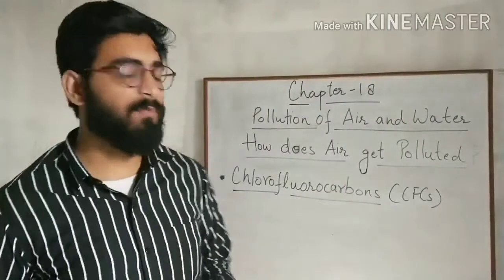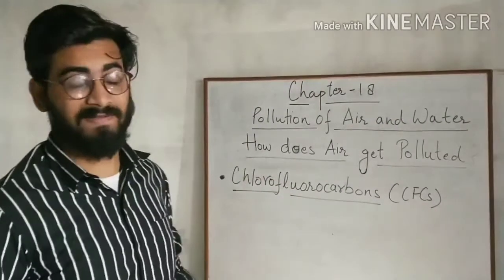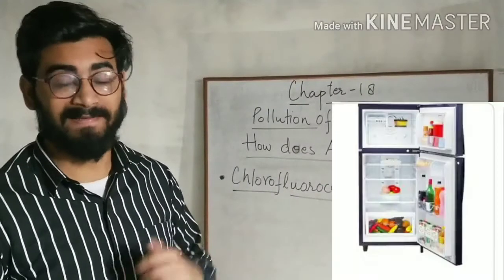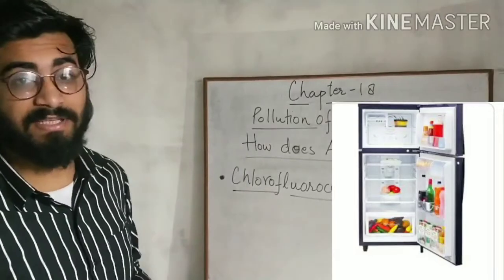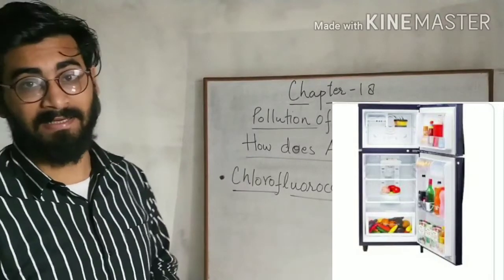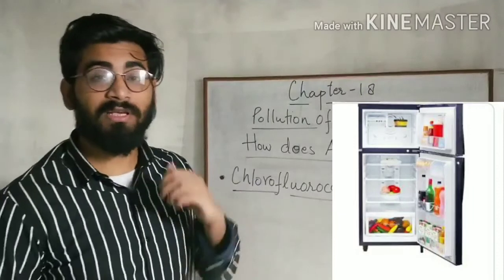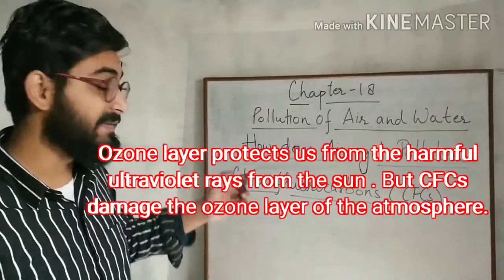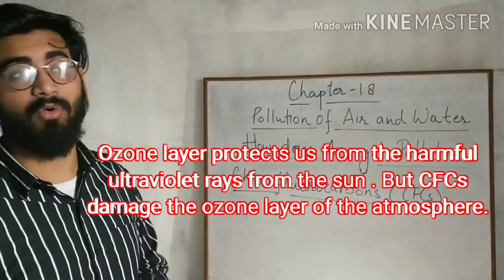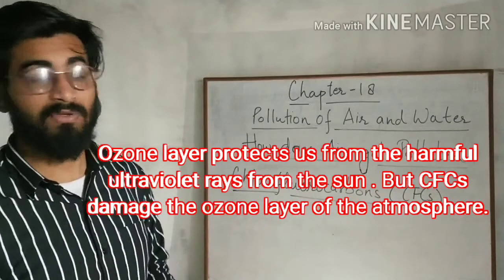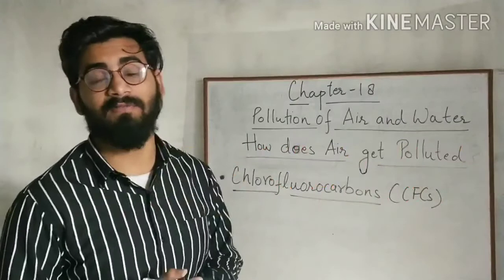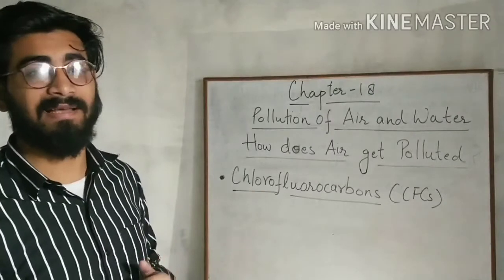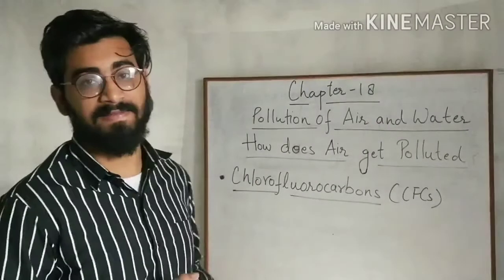Then other kinds of pollutants are chlorofluorocarbons, that is CFCs. Do you know where CFCs are used? Yes, CFCs are used in refrigerators, air conditioners, etc. And you know that the ozone layer protects us from the harmful ultraviolet rays of the sun. And these CFCs also damage the ozone layer of the atmosphere. So these CFCs are also responsible for air pollution. But nowadays, less harmful chemicals are being used in place of CFCs.